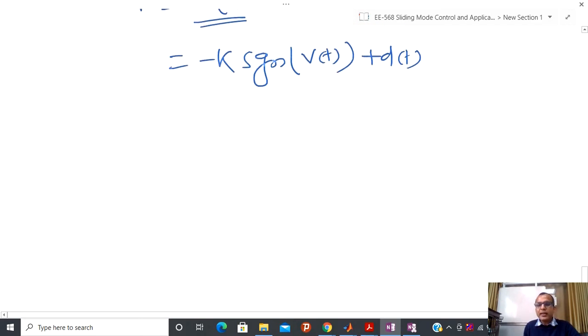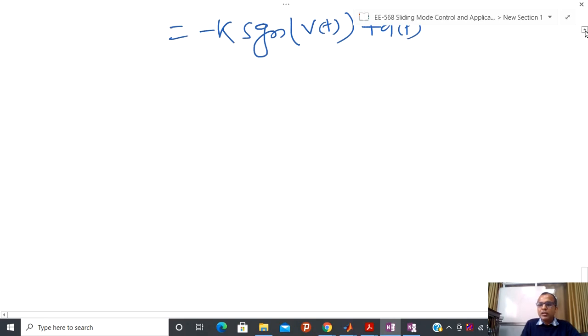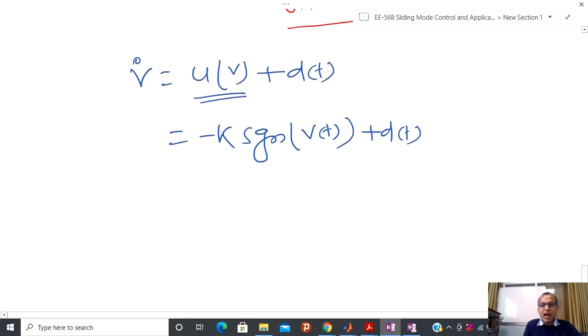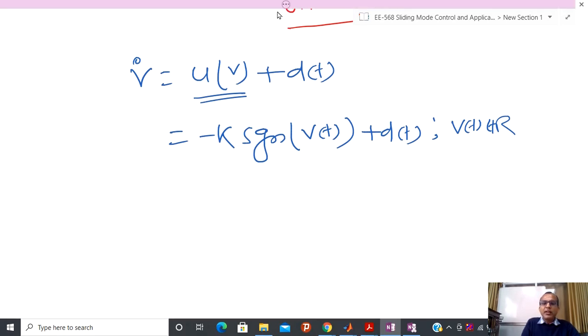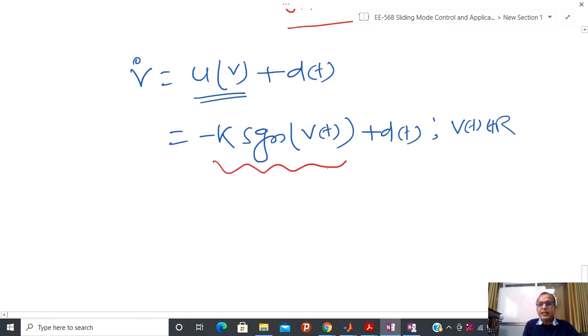Now let us try to analyze this particular closed loop system. Closed loop system means after substituting this control, now I have some kind of first order differential equation, because Vt again belongs to R, and at this moment you try to see that this particular differential equation has some kind of discontinuous right hand side.